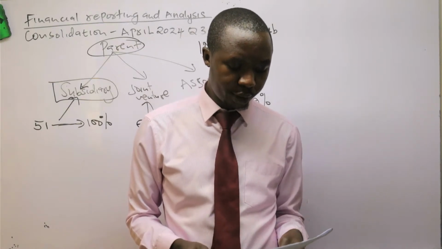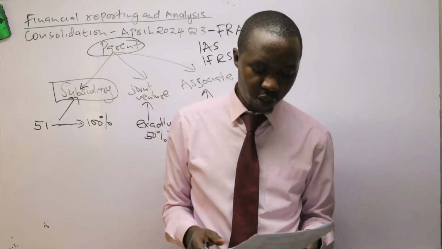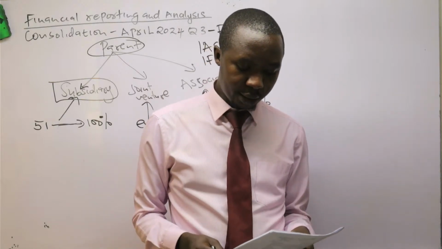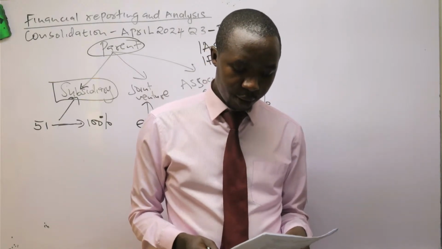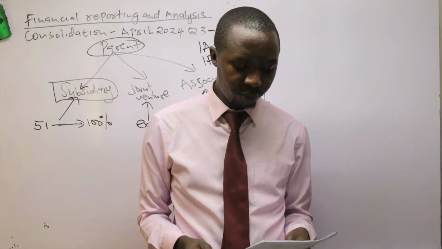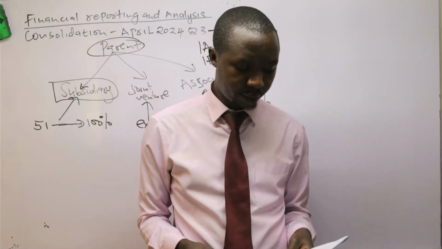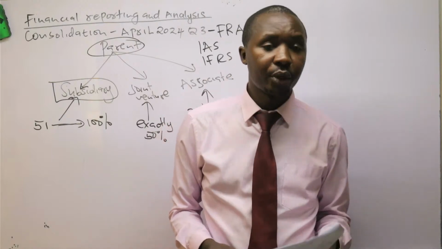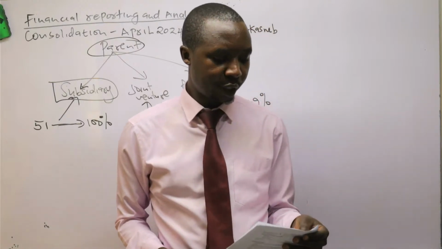Number two, it's the group's policy to value non-controlling interest at acquisition date at fair value. So the fair value of the non-controlling interest on 1st November 2021 was 3,600. Remember that Soro was acquired at 90%.